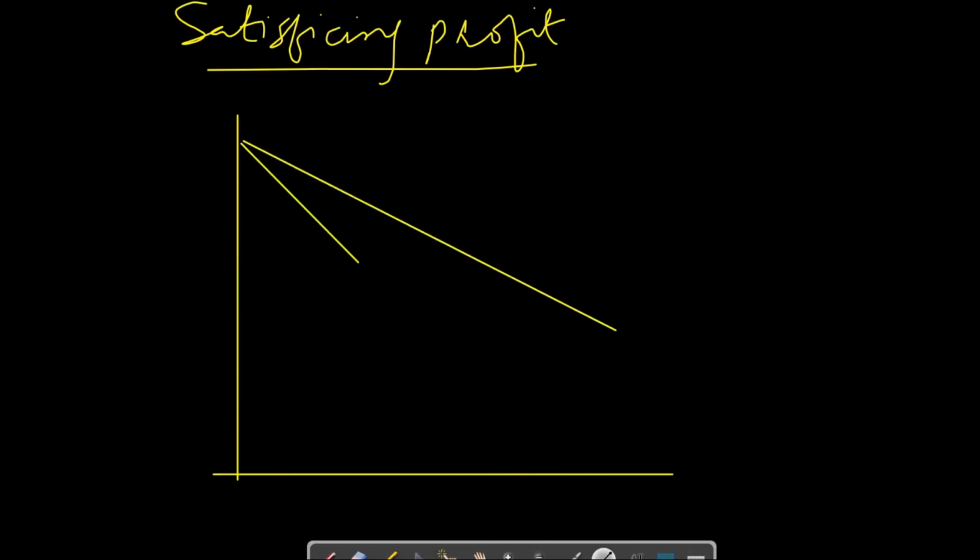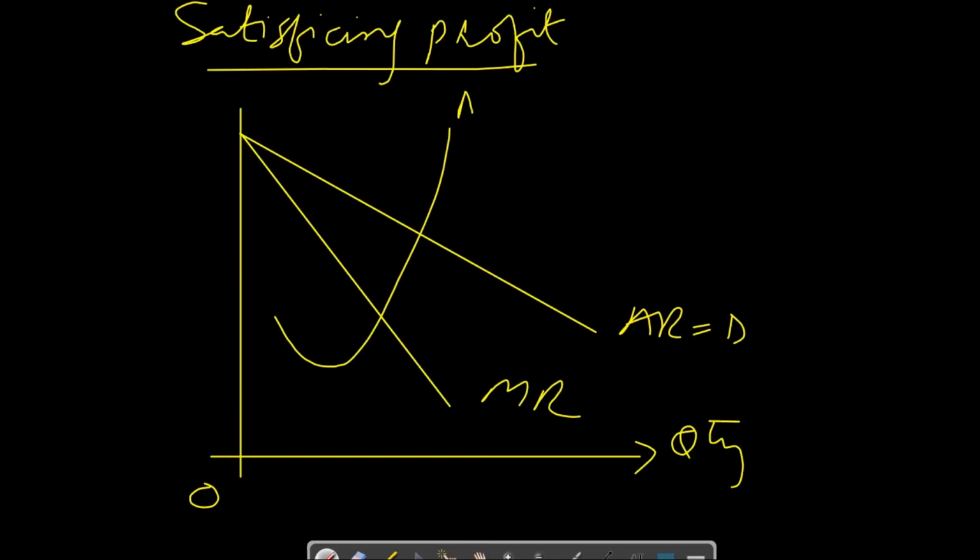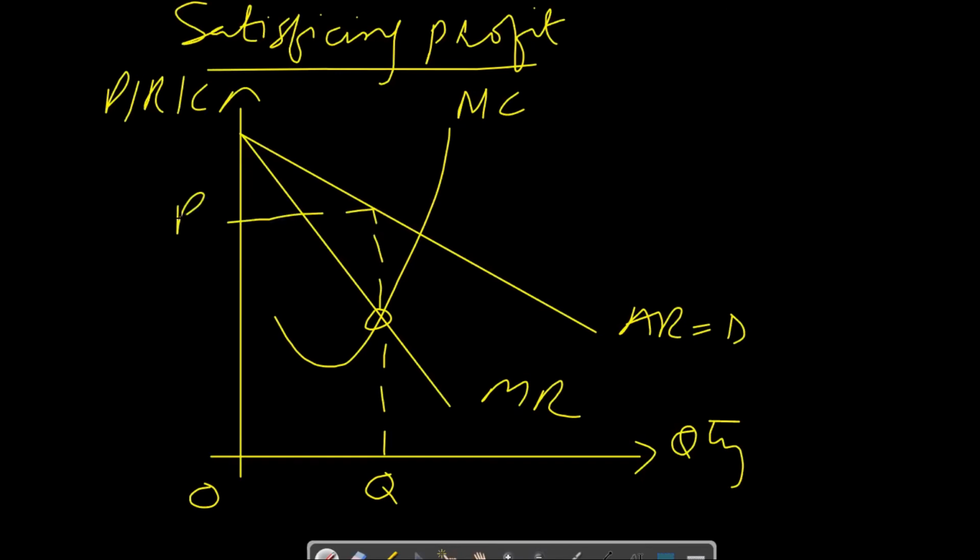Again, if we draw a graph, we have quantity on X, this is average revenue, which is also equal to the demand curve. This is marginal revenue, and this is marginal cost, with price, revenue, and cost, three variables, on the y-axis. As per the profit maximizing condition, profit is maximized when marginal cost is equal to marginal revenue. So quantity Q will maximize profit, and price P will also maximize profit.